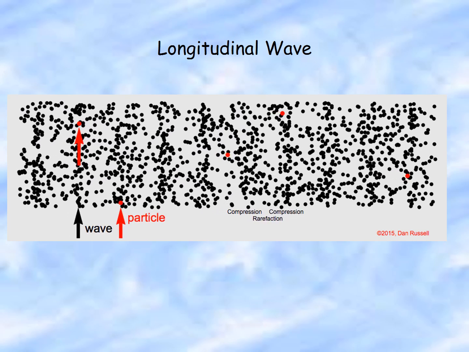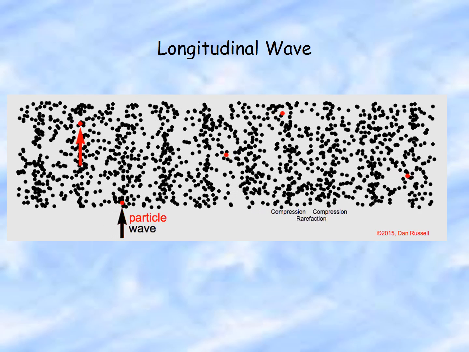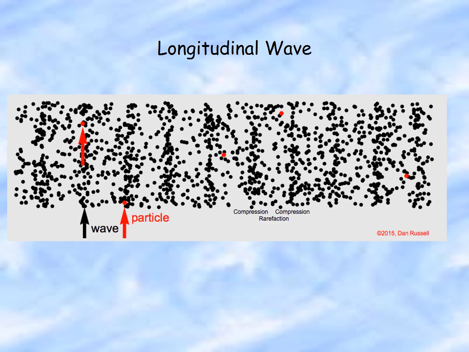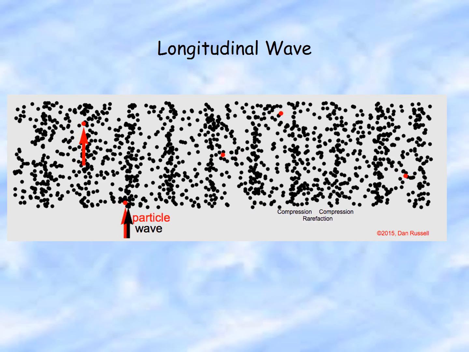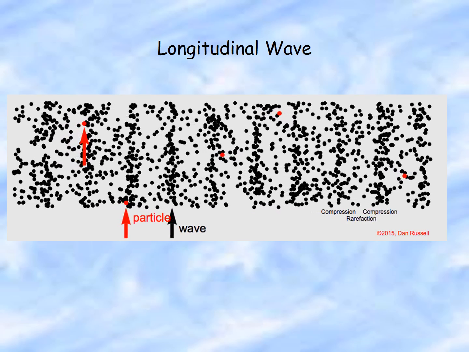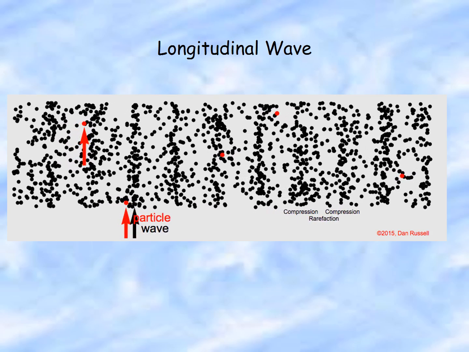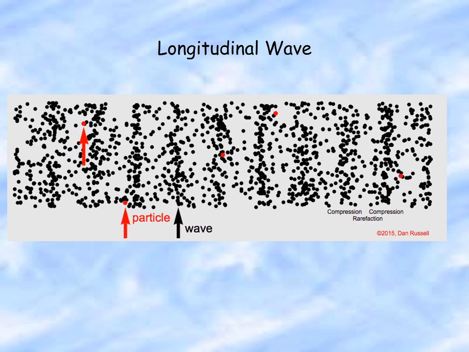So what we have here is a longitudinal wave. What you can see is there are areas where the particles are squished together. Those are the areas of compression. So in the model here, we have two compressions that are moving along to the right, and in between there's an area where it's kind of spread out. I want you to think of a slinky. When it comes together, it moves apart, comes together, moves apart. That's like a longitudinal wave.